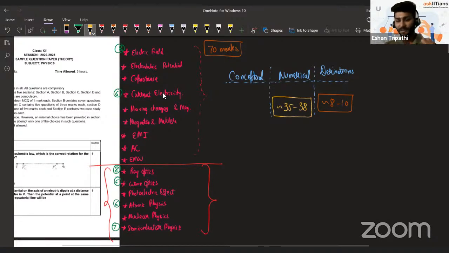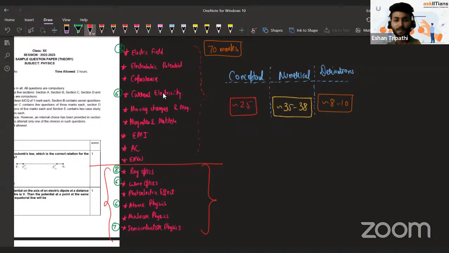Just remembering theory might be sufficient to pass us in the exam. But if you are looking for a top score, certainly above 80, 90, 95 in that range, then you need to go for the conceptual part also very, very properly. Around 25, I could find 25 marks of conceptual things.